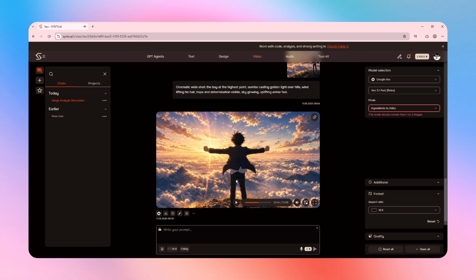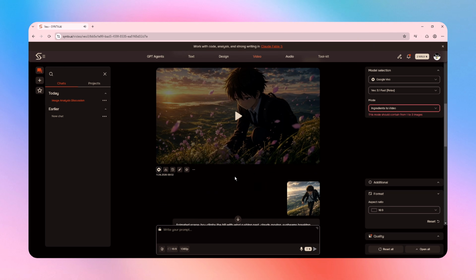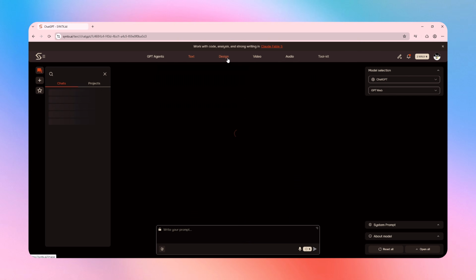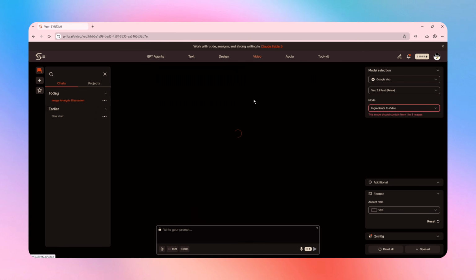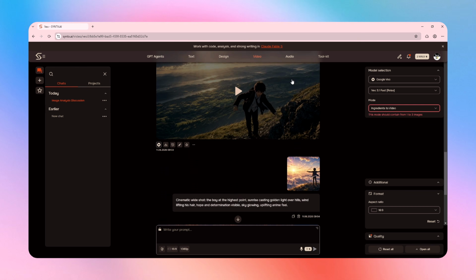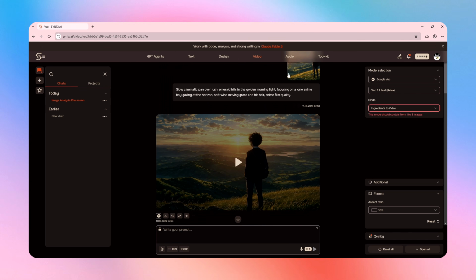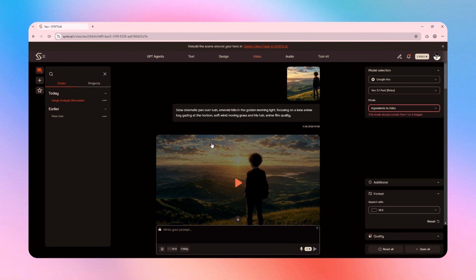And that's what makes this workflow so convenient. I created the script, generated the images, and turned them into animated videos using different AI models, all from a single platform without switching between multiple websites or paying for extra subscriptions.